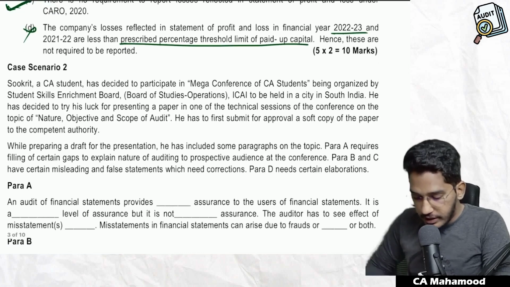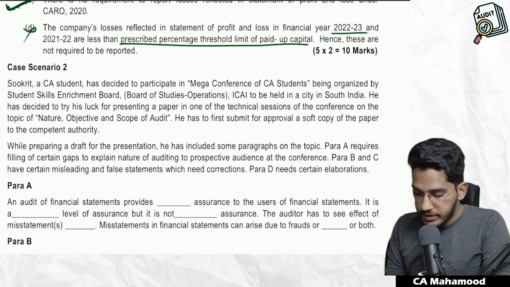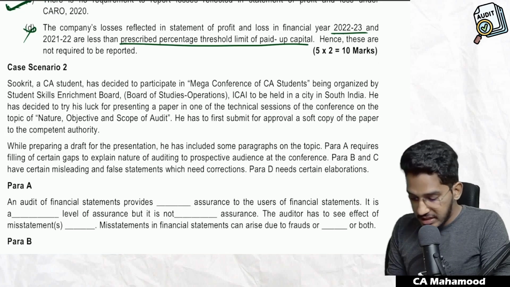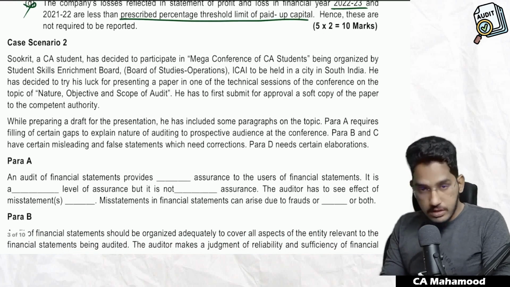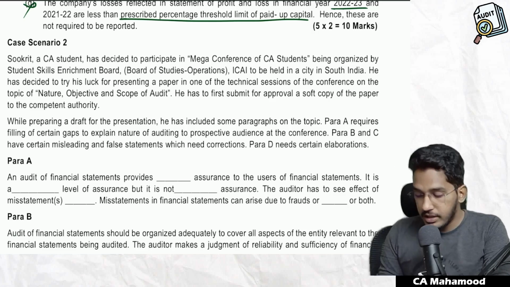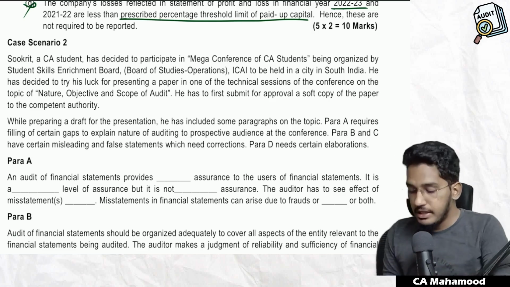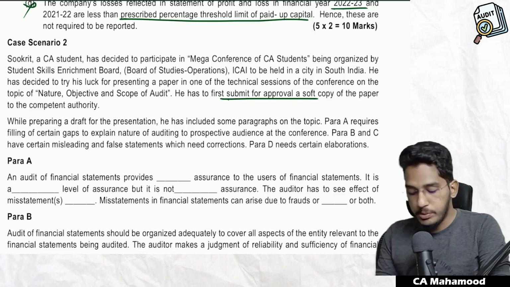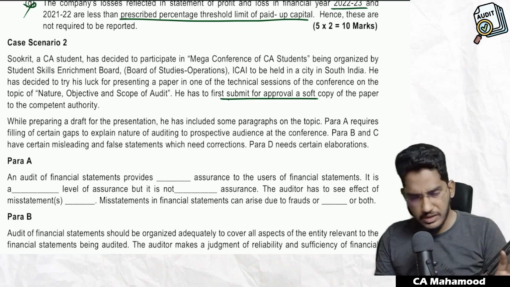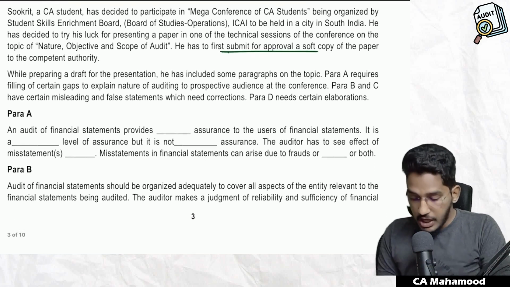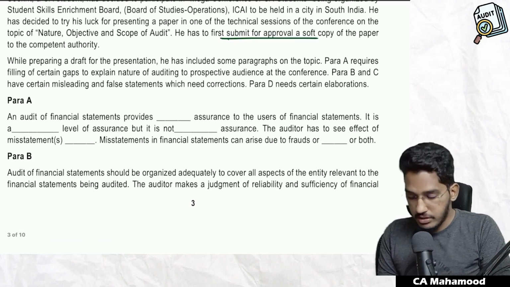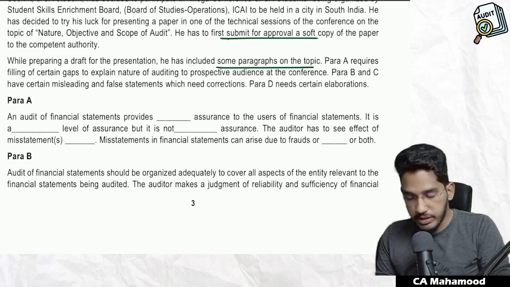Sukrit, a CS student, has decided to participate in mega conference of CS students being organized by Student Skills Enrichment Board of Studies Operations ICSI to be held in South India. He has decided to try his luck for presenting a paper in one of the technical sessions of the conference on the topic of nature, objective and scope of audit. He has to first submit for approval a soft copy of the paper to the competent authority. Understood? Very general content.